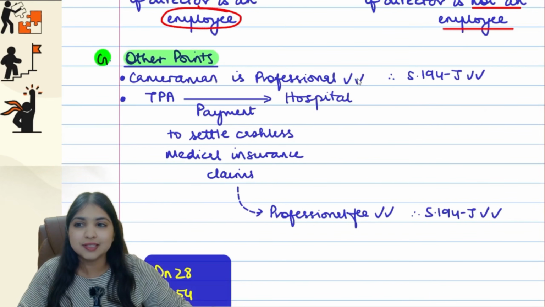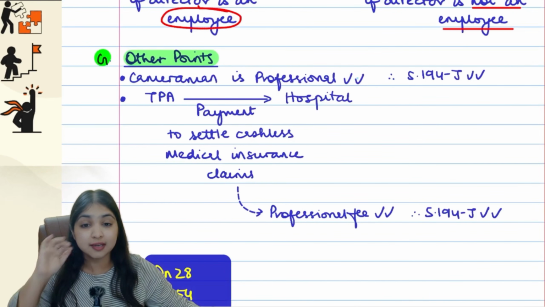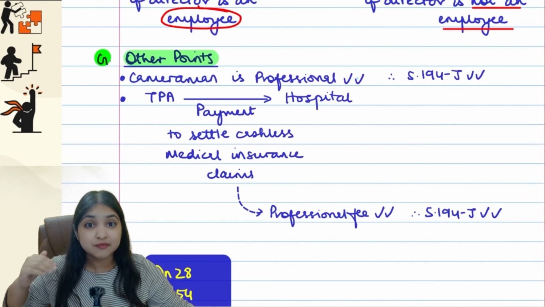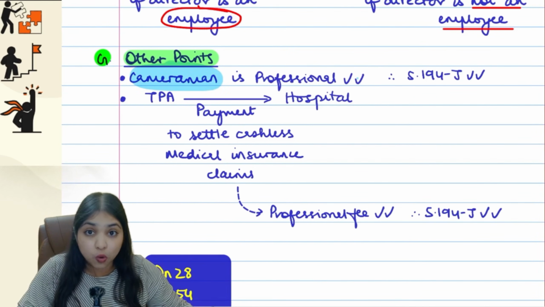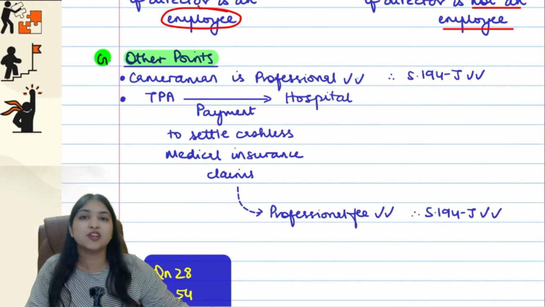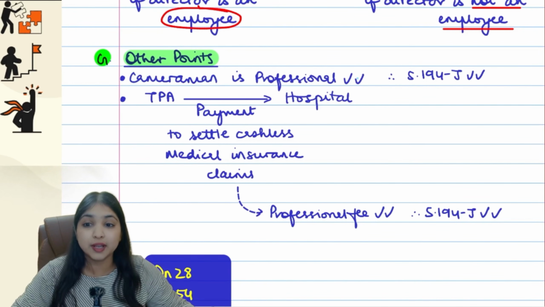Then some other points, a cameraman is also considered as a professional. Section 44AA, guys, the list of specified professionals covers cameraman also. So therefore, if I pay any remuneration to the cameraman, it will become professional fees, 194J will apply. This is one point.